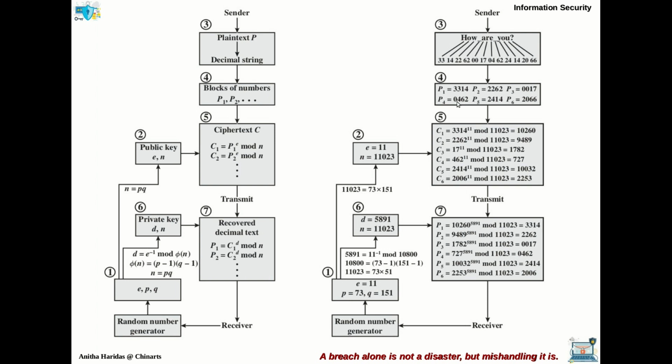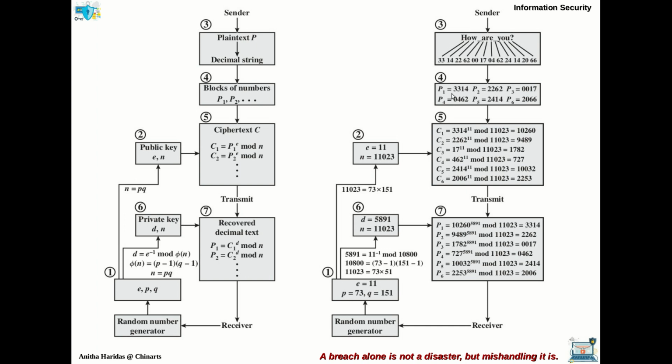E is 04, underscore is 62 in the fourth block, then y and o in the fifth block, 24 and 14, then u and question mark in the sixth block, 20 and 66. That is how the message is divided into different blocks.